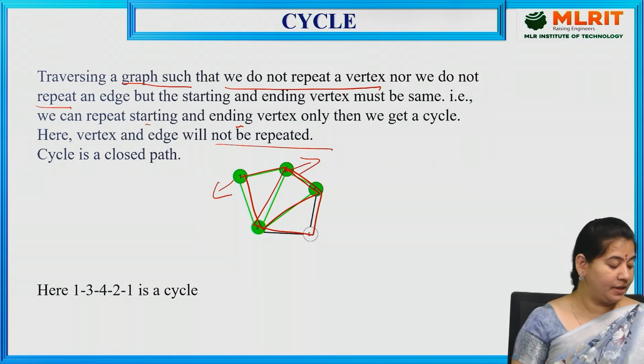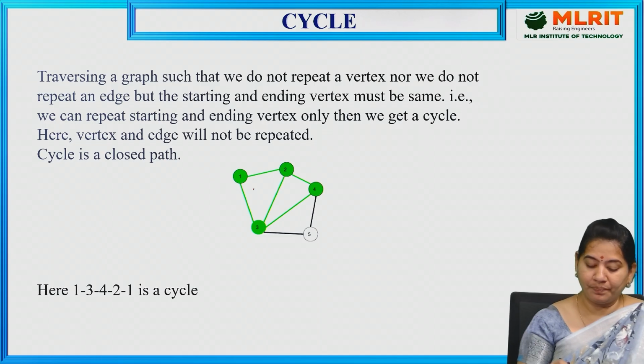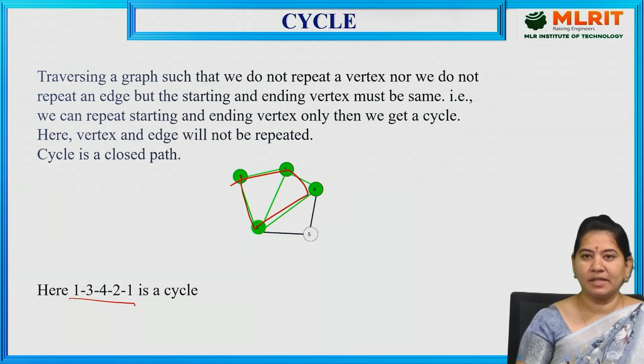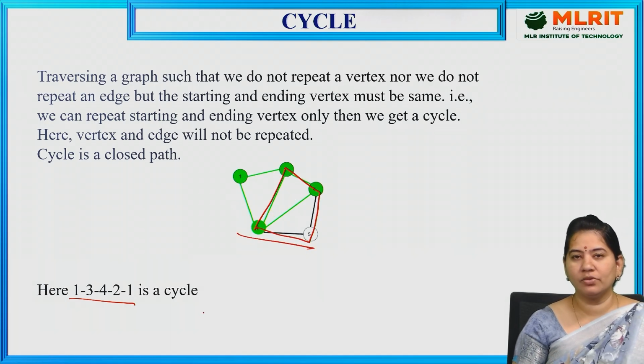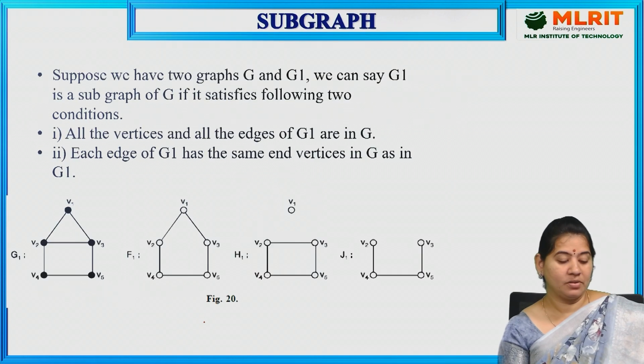Even we have here 1, 3, 4, 2, 1. So this is called one cycle. And also we have 3, 5, 4, 2, 3. This is also one cycle, a closed one. So this is called a cycle.